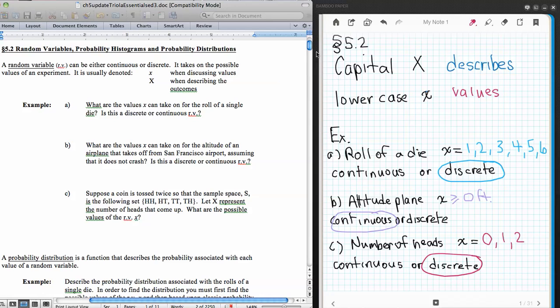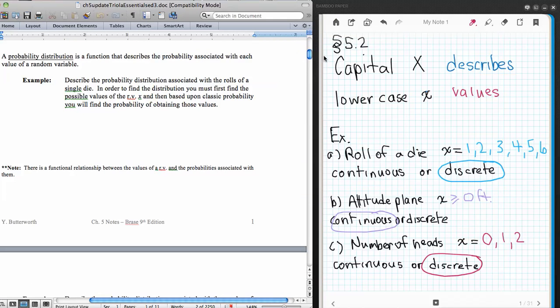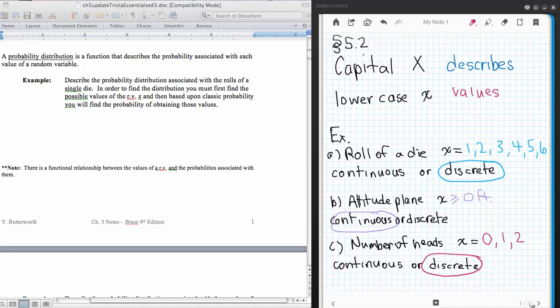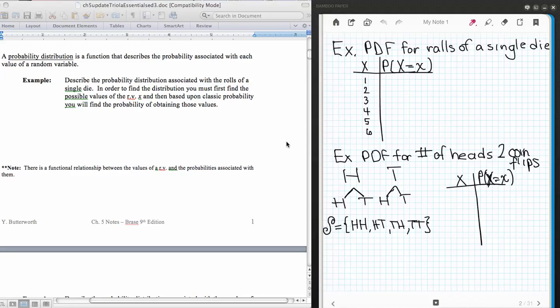All right, now moving on to the next idea, which is a probability distribution function. Now, what you must realize is that we've already encountered these, but they were called something else. We were calling them frequency tables. Yes, a probability distribution function is nothing more than a relative frequency table. The relative frequencies became our probabilities, just like from chapter 4, when we were talking about relative frequency probability. And that relative frequency probability is indeed our probabilities that we see here, and the x's are the same thing as our classes in a frequency table, or for a discrete one we can just write the 1 through 6's.